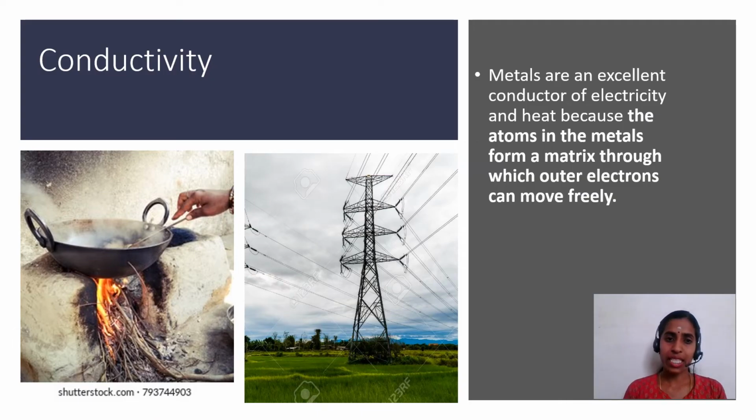Next, the conductivity of metals. Metals are excellent conductors of heat and electricity because atoms in the metals form a matrix through which outer electrons can move easily. Silver is the best conductor, but bismuth and tungsten are poor conductors of electricity.